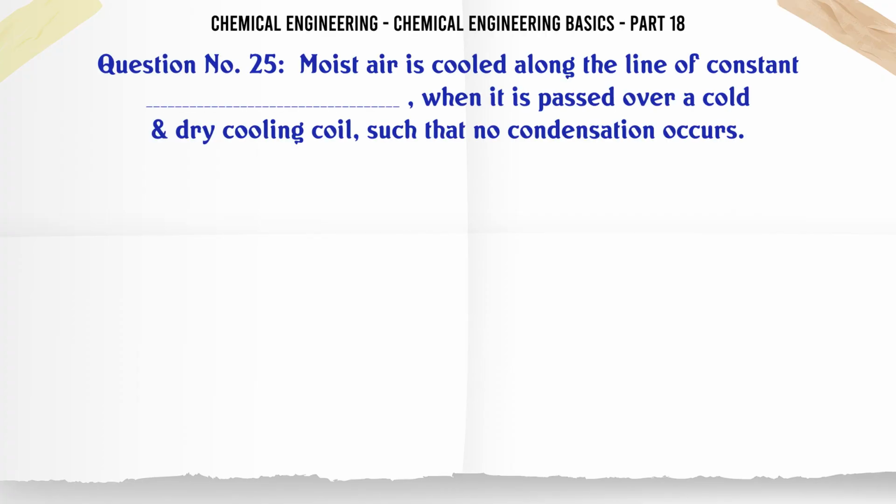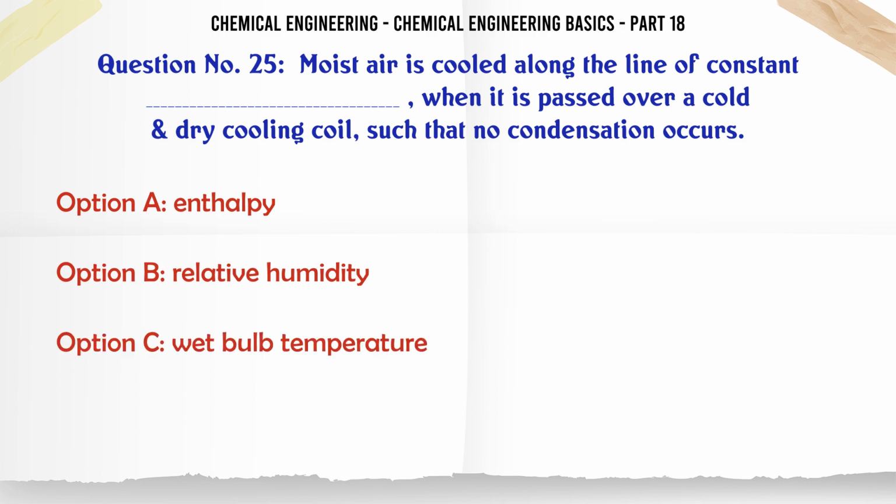Moist air is cooled along the line of constant blank when it is passed over a cold dry cooling coil such that no condensation occurs. A. Enthalpy, B. Relative humidity, C. Wet bulb temperature, D. Dew point temperature.